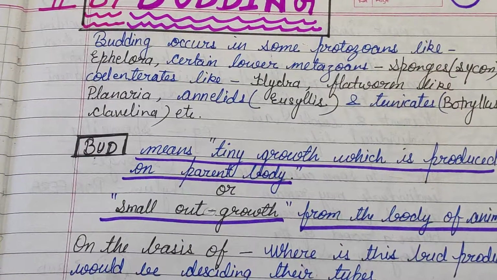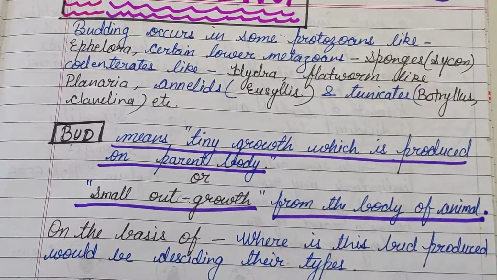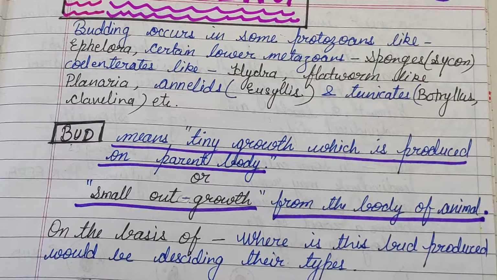Now, what do you mean by bud? Do you know? Bud means a tiny outgrowth, a tiny growth which is produced on the parent body. Or we can say a small outgrowth from the body of animals is called a bud.